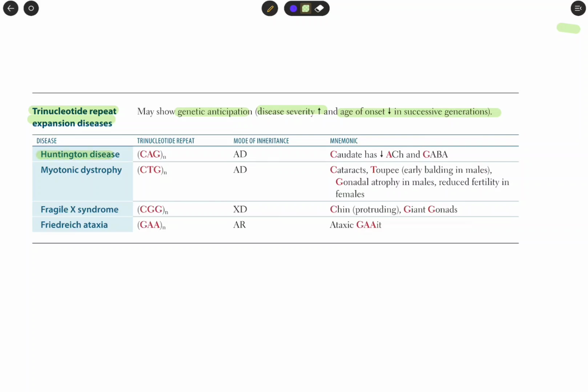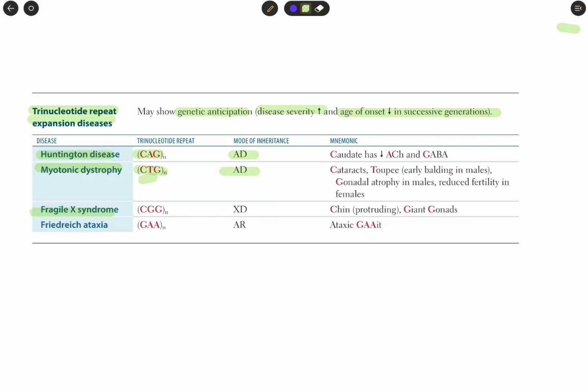Huntington disease: its trinucleotide repeat is CAG, and its mode of inheritance is autosomal dominant. Myotonic dystrophy: its trinucleotide repeat is CTG, and it is also autosomal dominant.